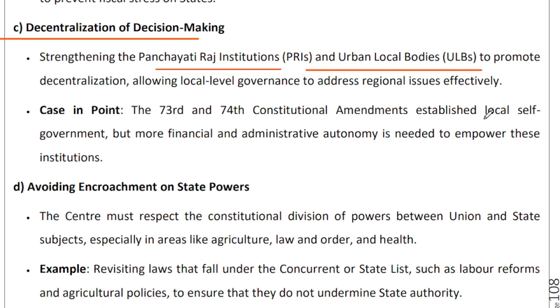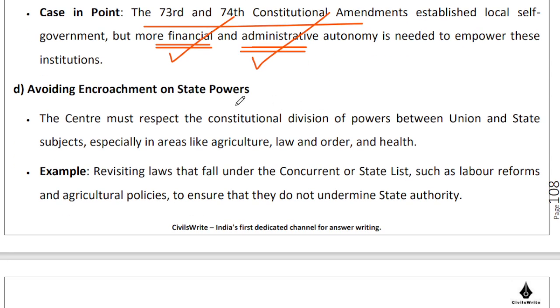So any reform which can help us in achieving the letter and spirit of the 73rd and 74th Constitutional Amendment Acts will be very helpful, providing financial autonomy as well as administrative autonomy, and more than autonomy, I would say financial capability enhancement and administrative capability enhancement at the local Panchayati Raj institution levels will be very, very helpful. Center should actively avoid encroachment on state powers, be it related to agriculture, law and order, or health.